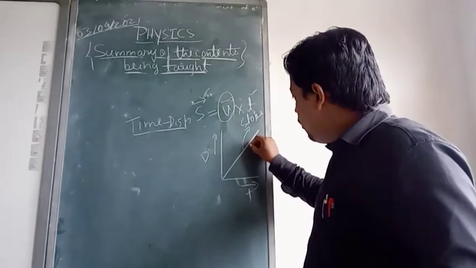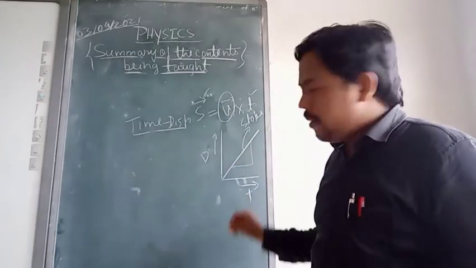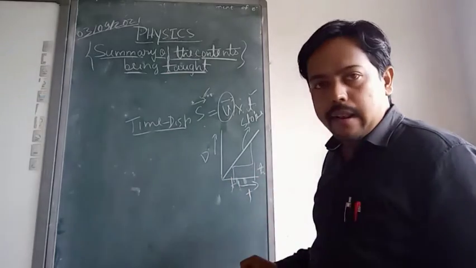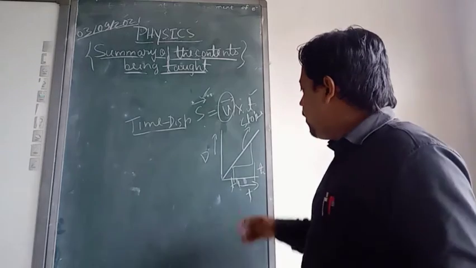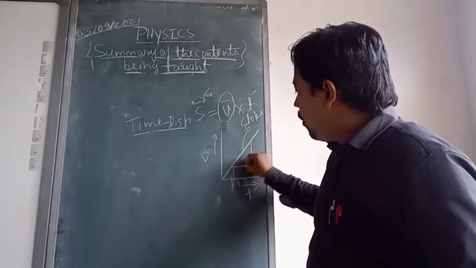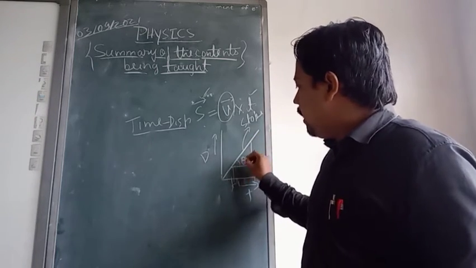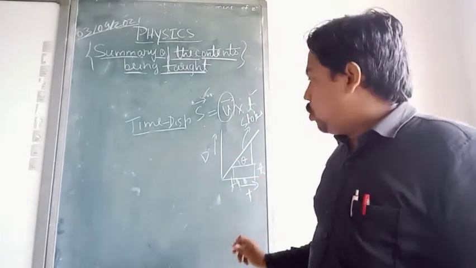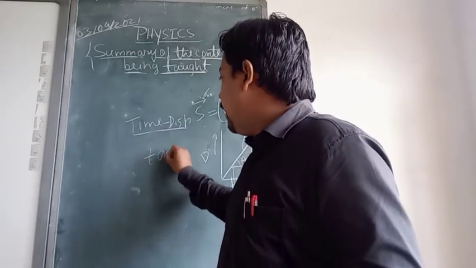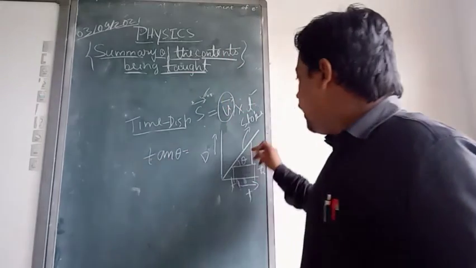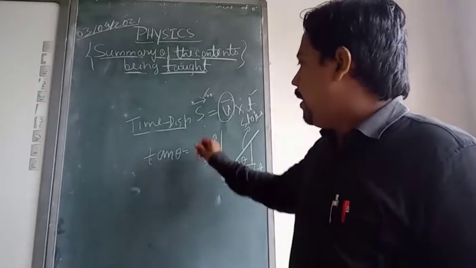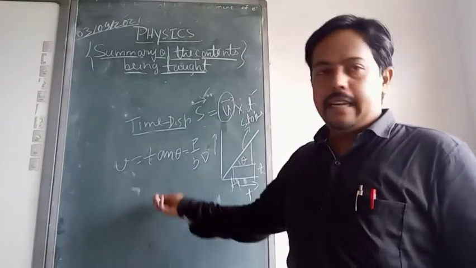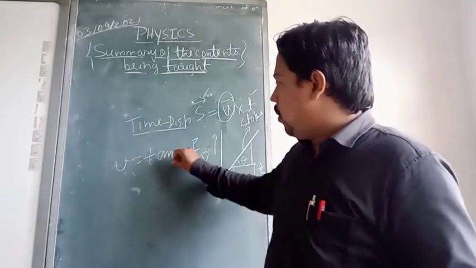We were making a triangle for a certain time interval, for t1 time and t2 time. In that time interval, I am calculating the slope, that is perpendicular upon base. If this line is making an angle theta with the horizontal, then tan theta is the perpendicular component upon the base component, that is p upon b, and that equals the velocity. Tan theta is nothing but slope. These things we know.